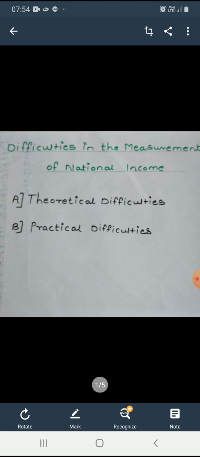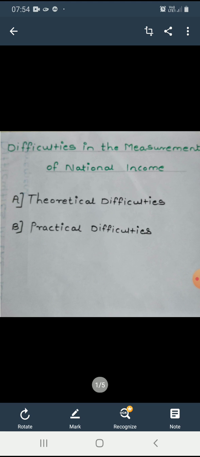Before understanding the difficulty, you must understand what GDP is. GDP means gross domestic product, or the total money value of all final goods and services which are produced within a country. Means you must understand national income is calculated in terms of money.